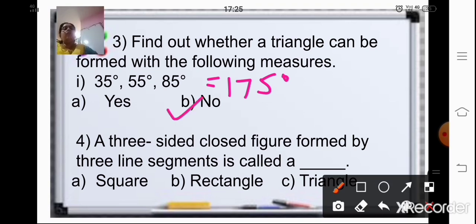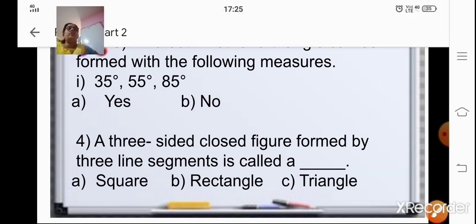Okay. The fourth question is, a three-sided closed figure formed by three line segments is called a what? A three-sided closed figure. Which figure do you get? You get a triangle. So your option is C1, that is triangle.